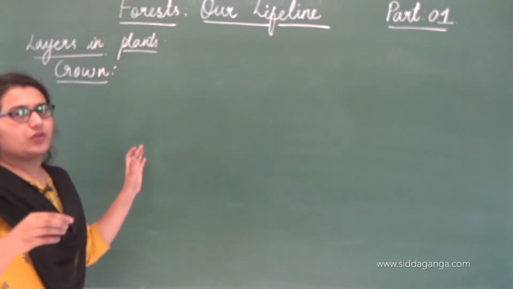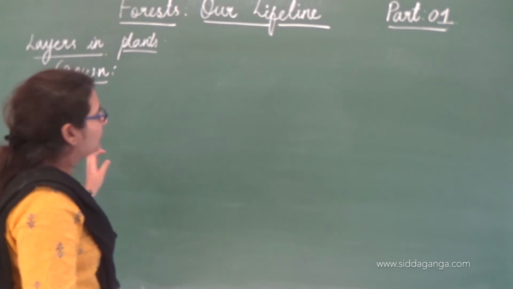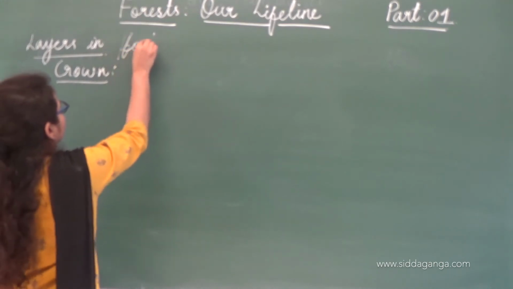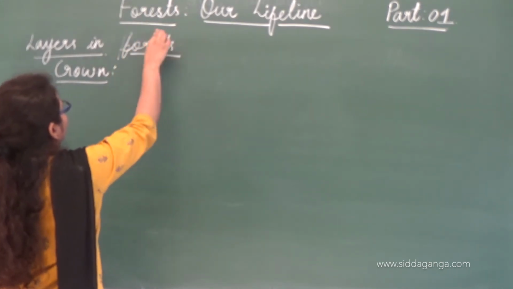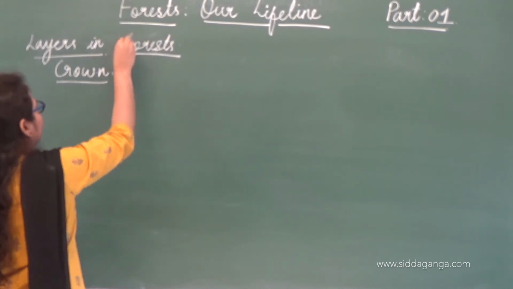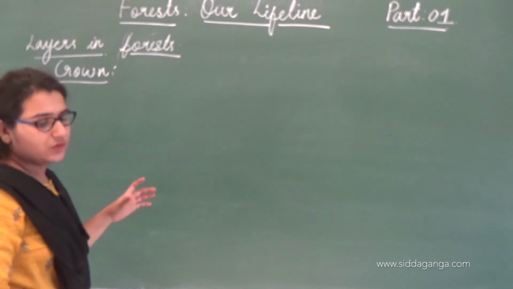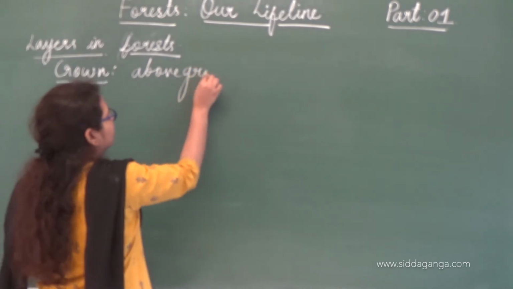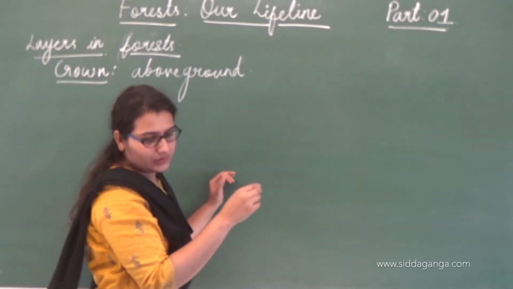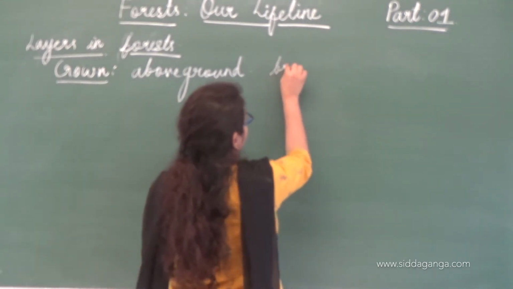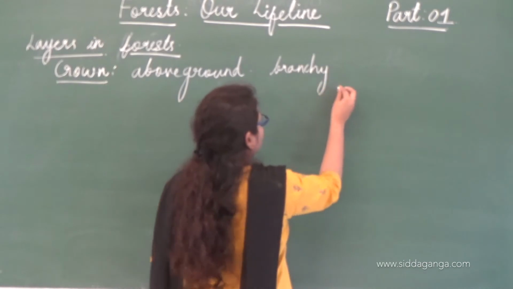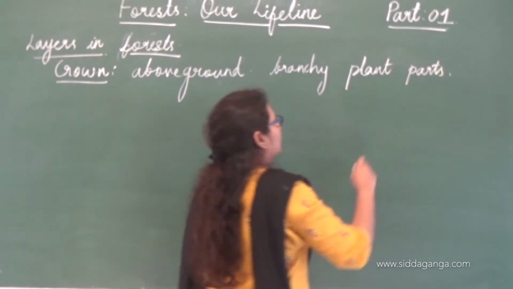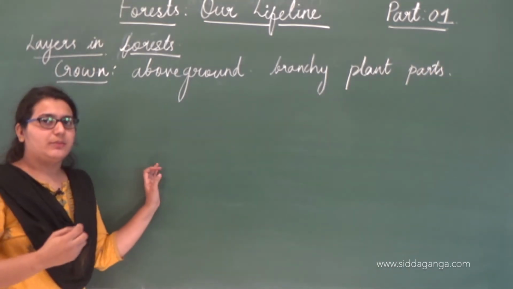Okay, layers in forest. So, the crown, or the above ground... these crowns are the above ground branchy plant parts. So what exactly do you mean by crown?